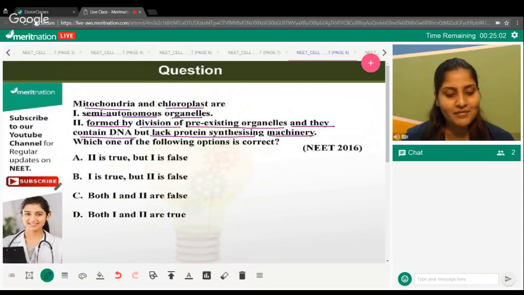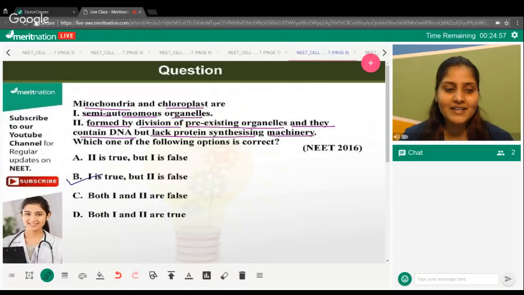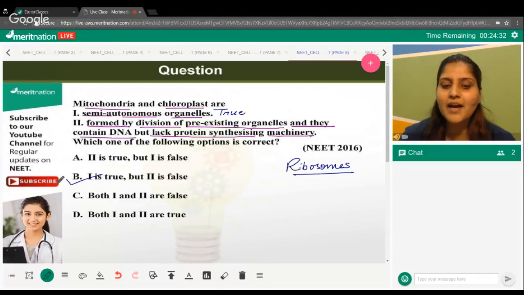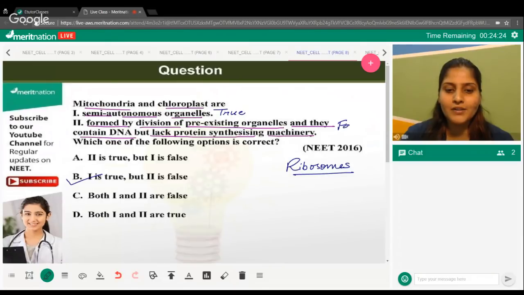Those of you who have given option B are correct. A big congratulations to you. The first statement is absolutely true. We've discussed that. And just before that, I was referring to the query of Singham, and I told you that they do have 70S type of ribosomes present. And what are ribosomes? Ribosomes are nothing but protein synthesizing machinery, so they do have it. So you cannot say that they lack protein synthesizing machinery. Hence, statement 2 comes out to be false.